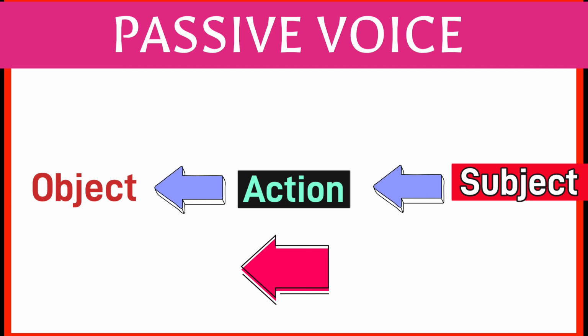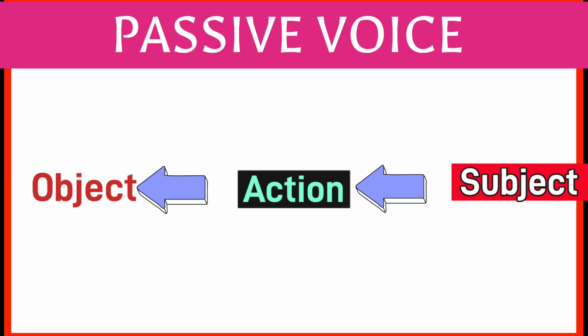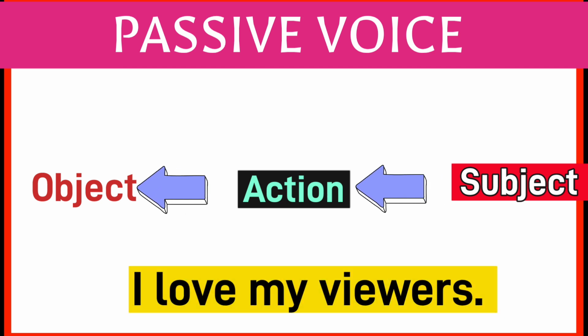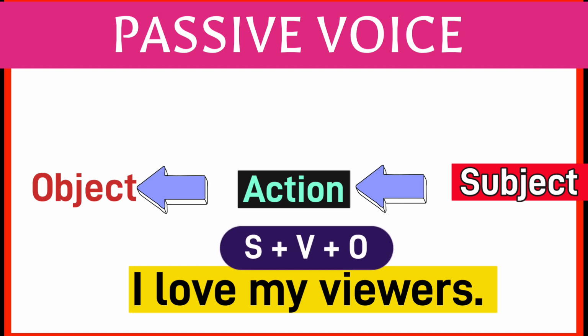What does that mean? Let's say we have the same sentence that we looked at previously. I love my viewers. Here, the subject I is doing the action. Sentence structure is subject plus verb plus object.